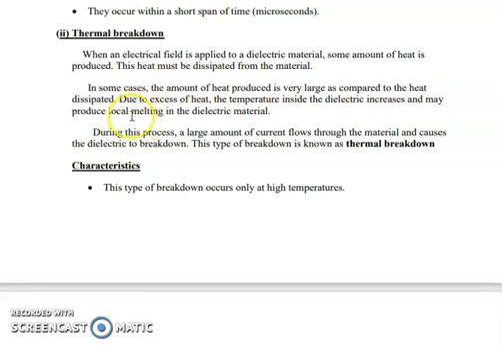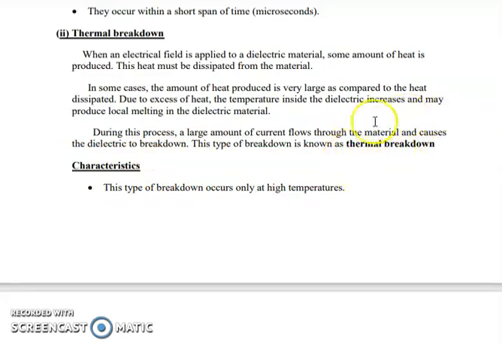So when we say melting is going to occur, it means that it is no longer behaving like a perfect dielectric, because at some portion there is going to be a melt. So it is no longer a perfect dielectric, because of which a large amount of current flows through the material and the dielectric is going to break down. So this type of breakdown is known as thermal breakdown.